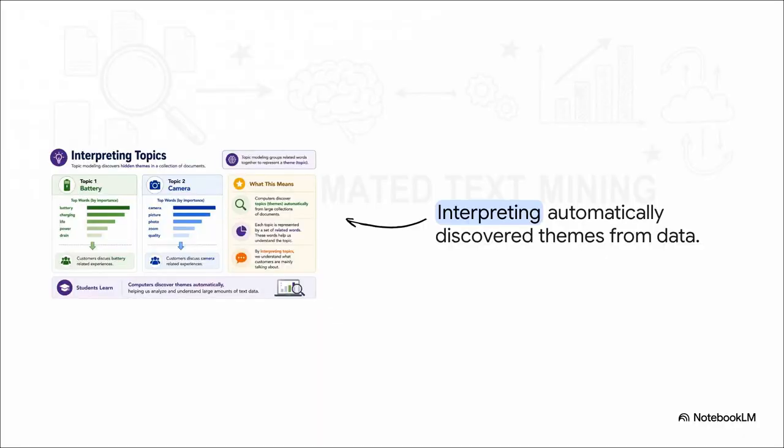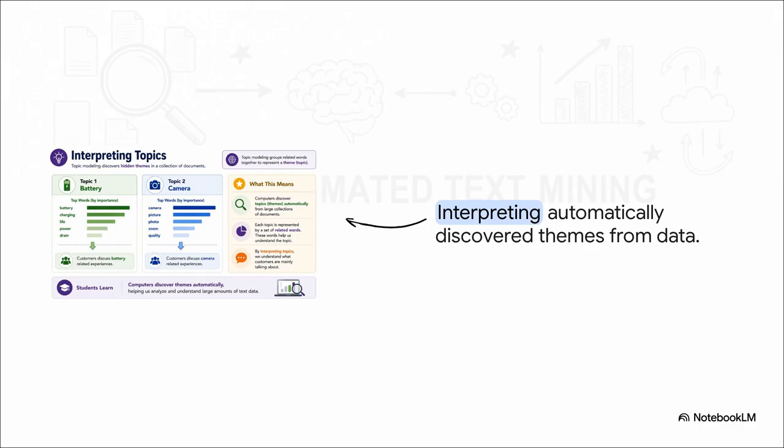Let's look at how we actually use this in practice. The computer automatically generates a group, let's call it topic 1, with words like battery, charging, and power. It also generates topic 2 with words like camera, picture, photo, and zoom. The computer discovers these groupings completely automatically, based purely on the data.